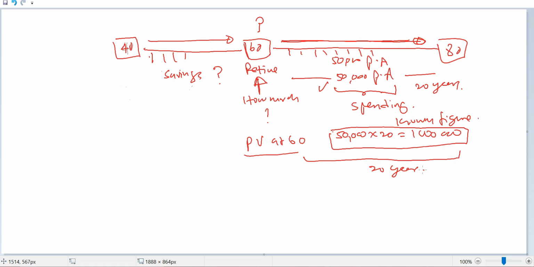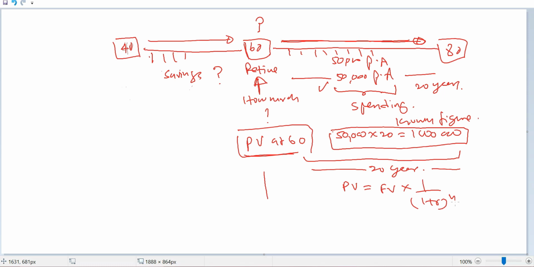He's going to spend 50,000 each year, so we can calculate the present value of these cash flows at the age of 60. As you all know, the calculation of present value is easy. The present value of a future cash flow, how do you calculate it? PV is equal to the future value times 1 over (1 plus r) to the power n.